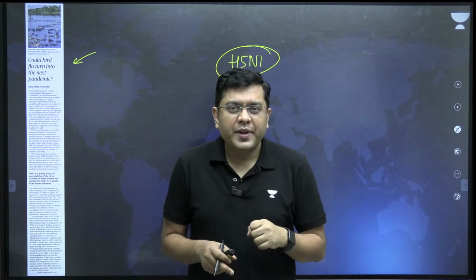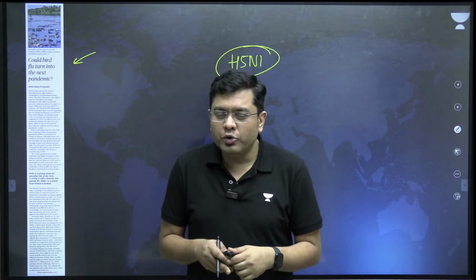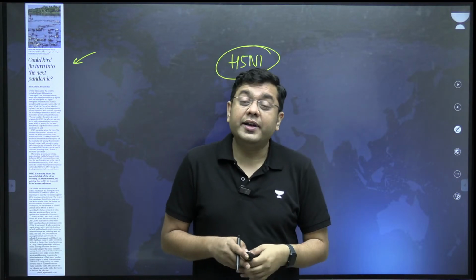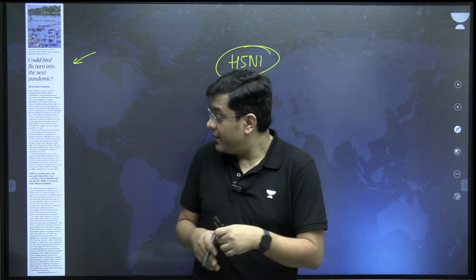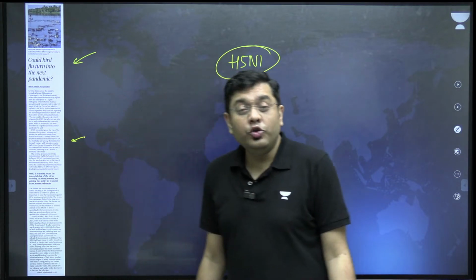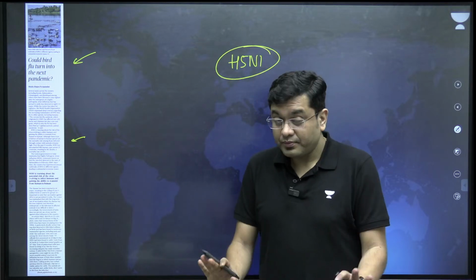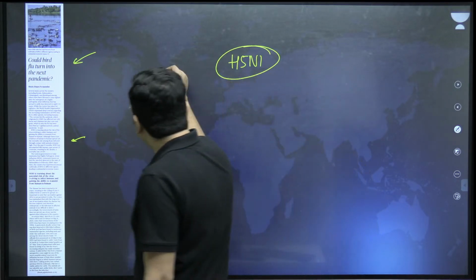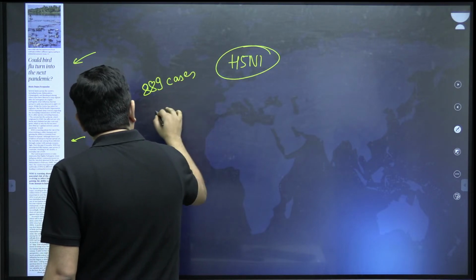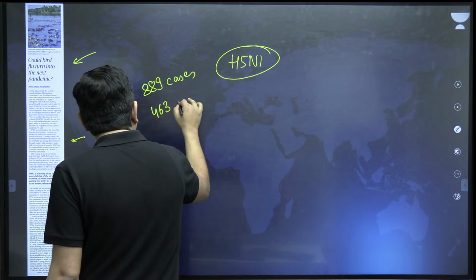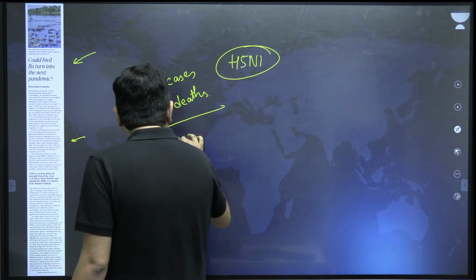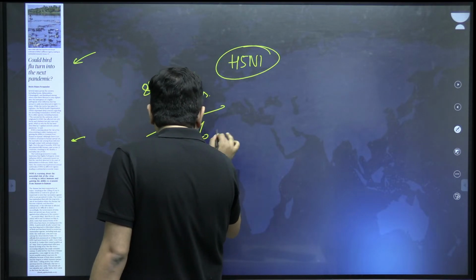And do you know what? Mortality rate in the case of humans is much higher as compared to what it was in the time of COVID. Right, the data in itself indicates that 889 human cases have happened till now. As per WHO, out of 889 cases, 463 casualties have occurred. So mortality rate of 52%.